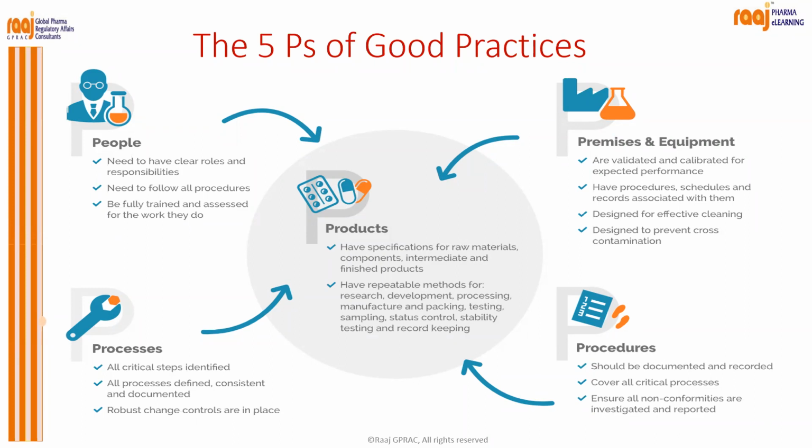You should learn how it is linked with your products, because your product should have specifications for raw material, component, intermediate, finished products, or any other thing which comes in contact with your product, and have repeatable methods for the research, development, processing, manufacture and packing, testing, sampling, status control, stability testing, and record keeping. Okay. So during our product development, we have covered all these steps, right?